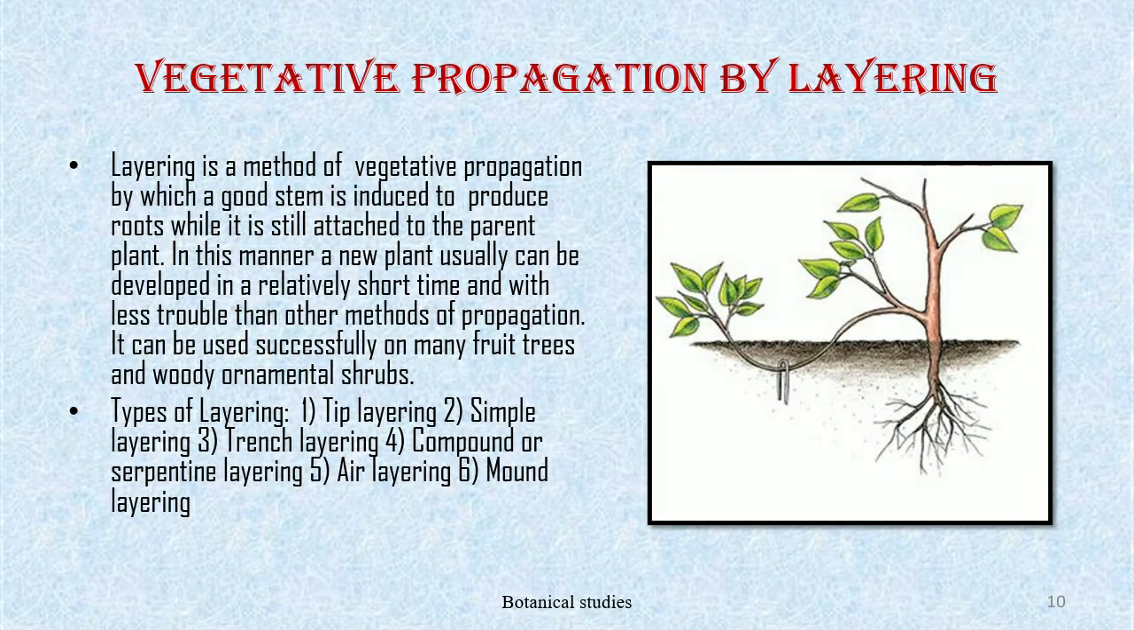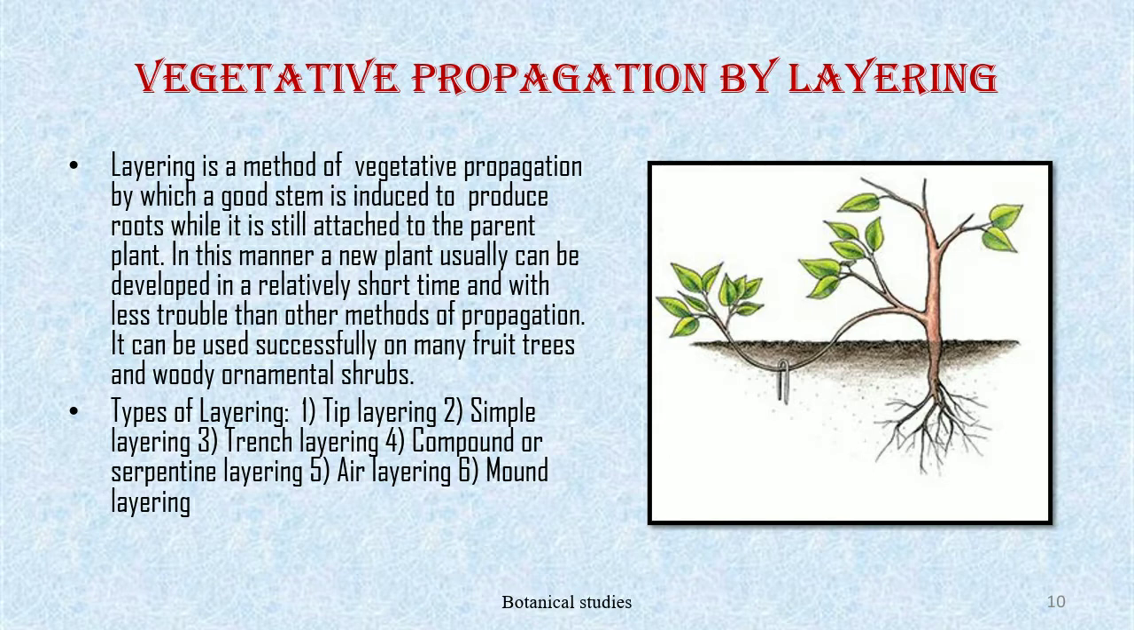Vegetative propagation by layering. Layering is the method of vegetative propagation in which a good stem is induced to produce roots while it is still attached to the parent plant. In this manner, a new plant usually can be developed in a relatively short time and with less trouble than other methods of propagation. It can be used successfully on many plants, trees, and woody ornamental shrubs.